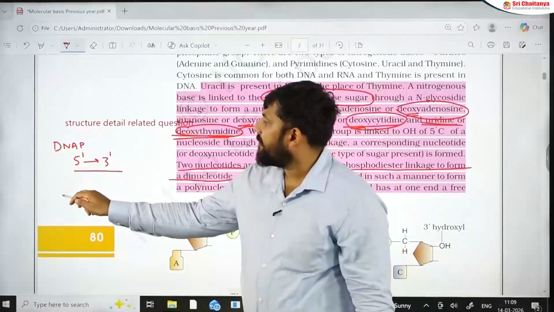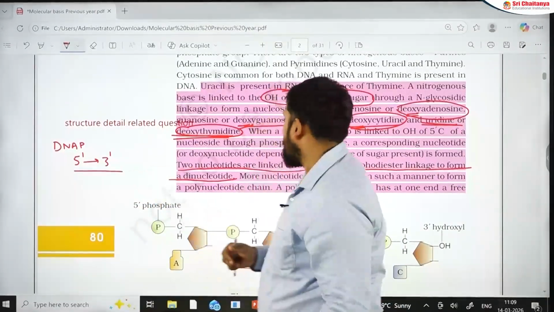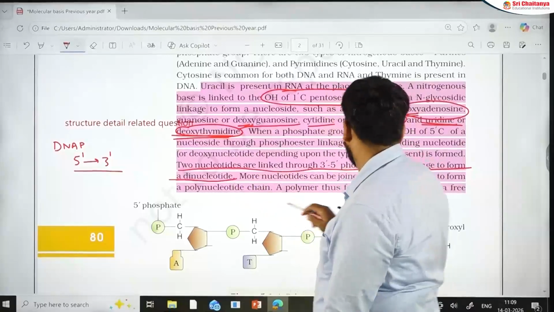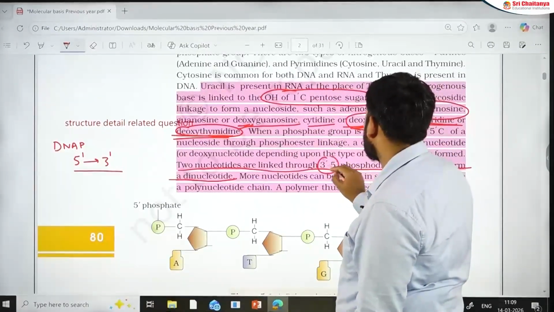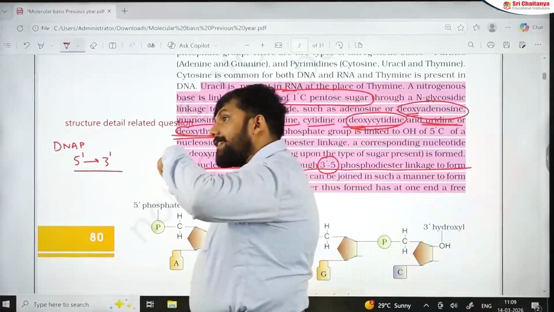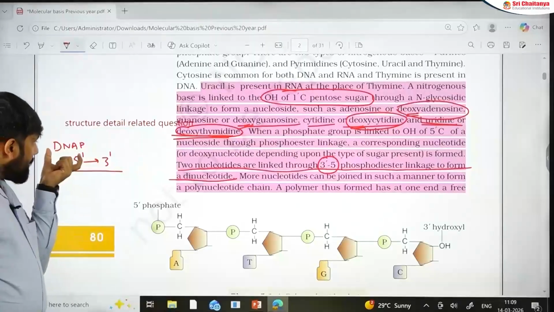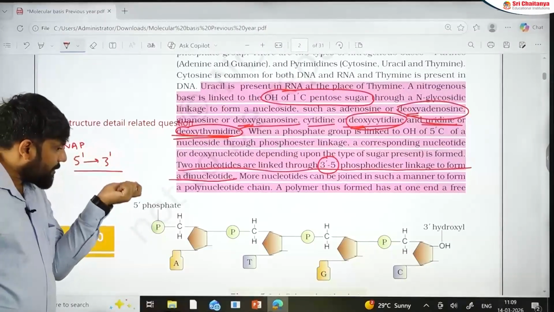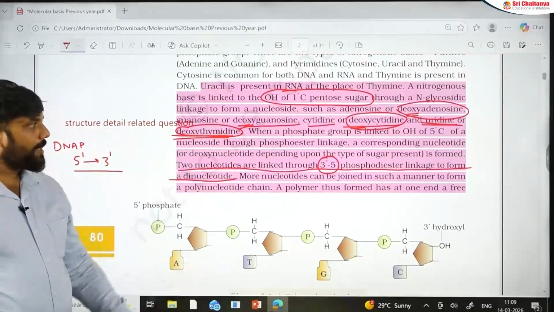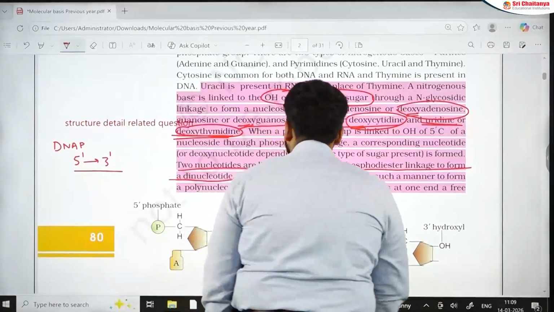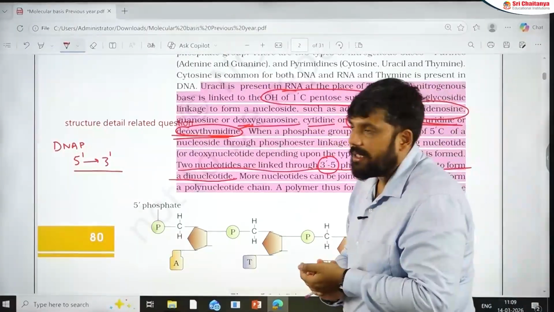If you are moving from 5' to 3', the phosphodiester bond is formed from which direction to which direction? It is going to form from 3' to 5' direction. Now, the assertion is somewhere else, the reason is somewhere else. Again, repeat, DNA polymerase is joining things from 5' to 3'. But the reason is that the phosphodiester bond is formed from which direction to which direction? 3' to 5'. So, the bond direction is opposite to the direction of action of DNA polymerase.